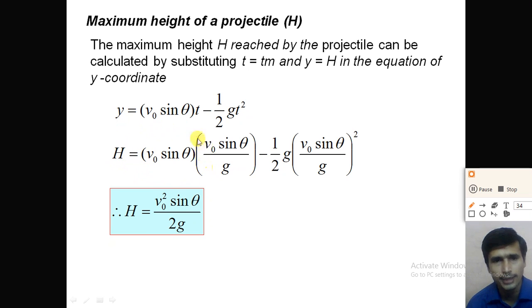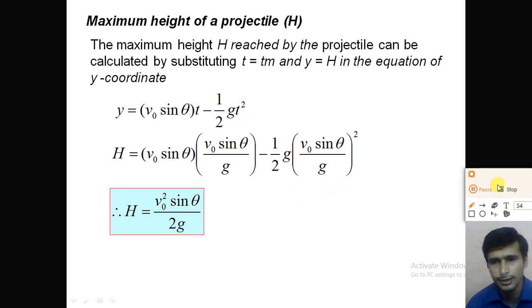H is equal to v0 sin theta, instead of t we put v0 sin theta divided by g, minus 1 half g into v0 sin theta divided by g whole square. If you modify this, v0 sin theta into v0 sin theta gives v0 square sin square theta divided by g, minus 1 half g v0 square sin square theta divided by g square, one g cancels.